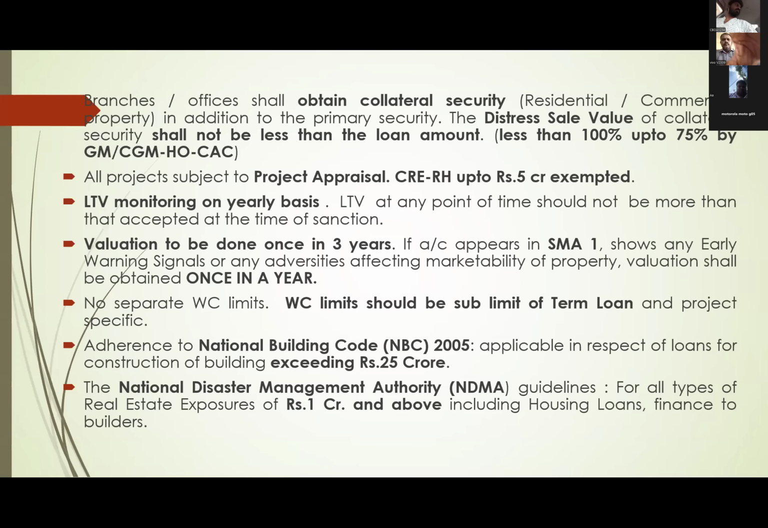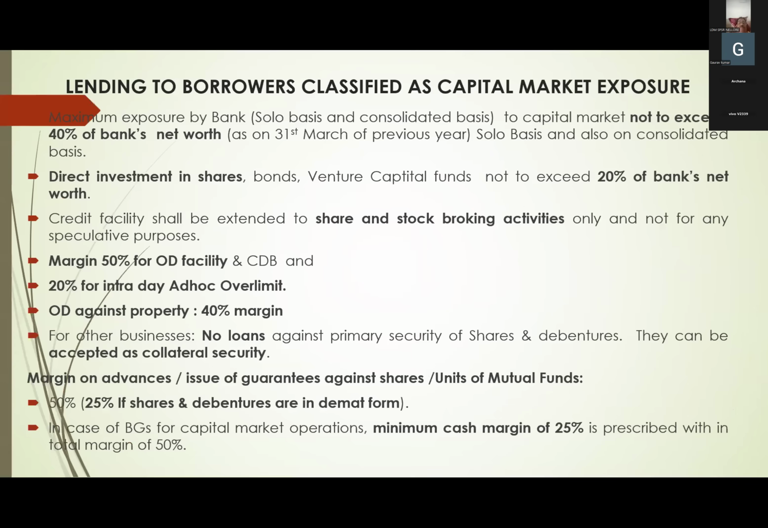And the second one is the National Disaster Management Authority guidelines, NDMA guidelines. And what is this NDMA guidelines again? Here also they give how to construct, how much space to leave, like that. Guidelines are given. These NDMA guidelines are applicable for real estate exposure loans of 1 crore and above, including housing loans. So two guidelines, NBC and NDMA guidelines. NBC 25 crores, NDMA 1 crore and above.